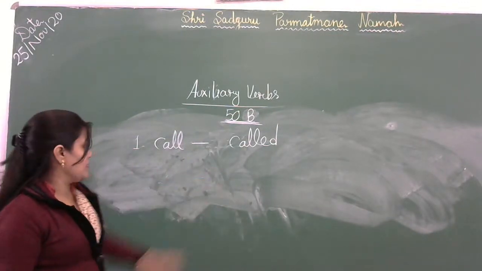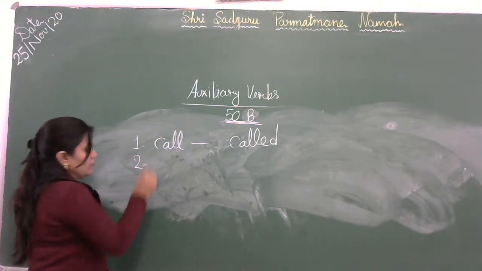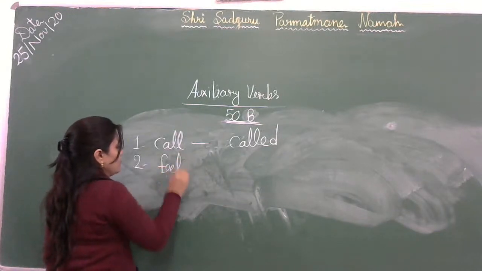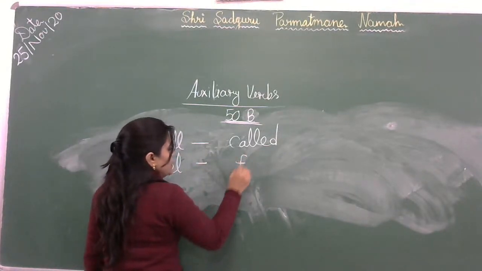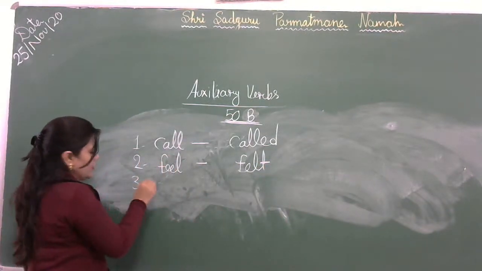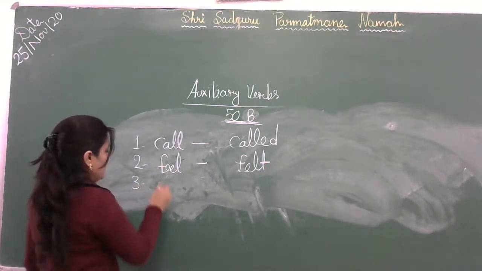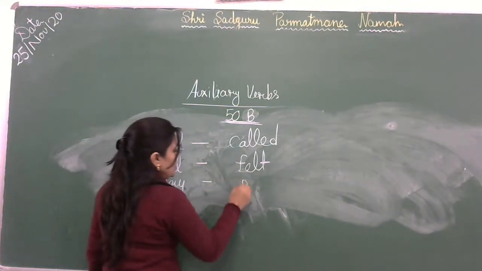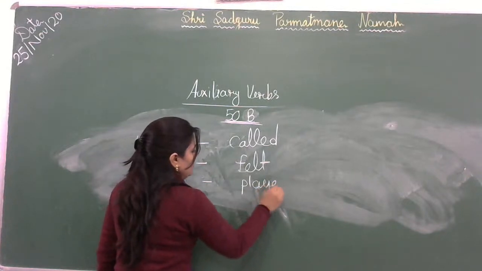Okay, then the second one is given, feel. So past form for feel is felt. Then third number, play. Answer is played.